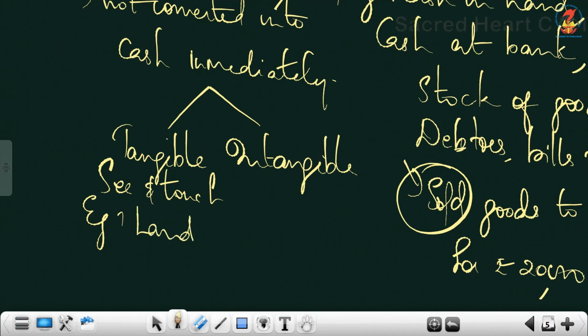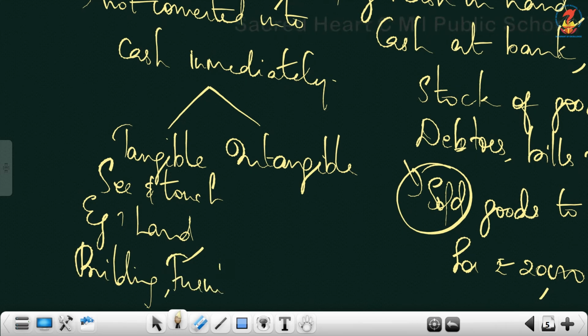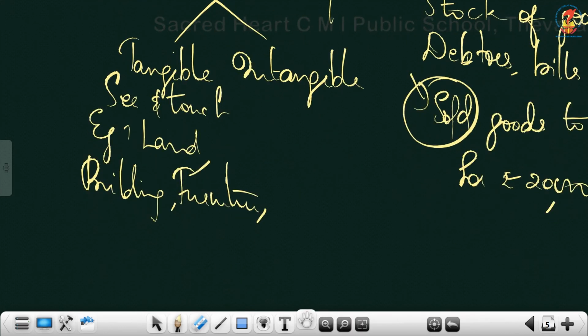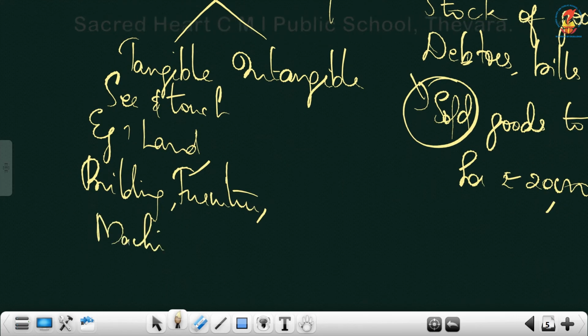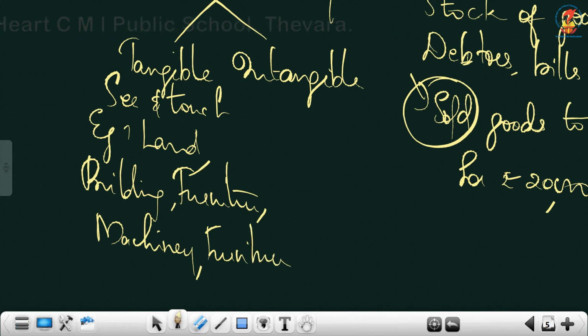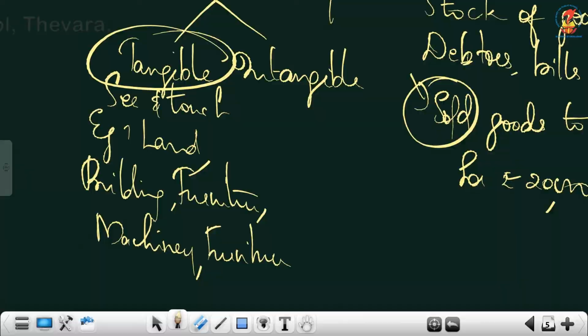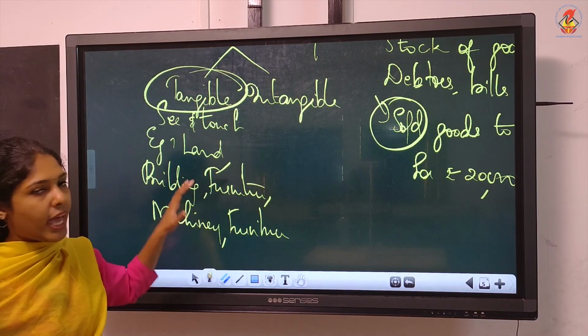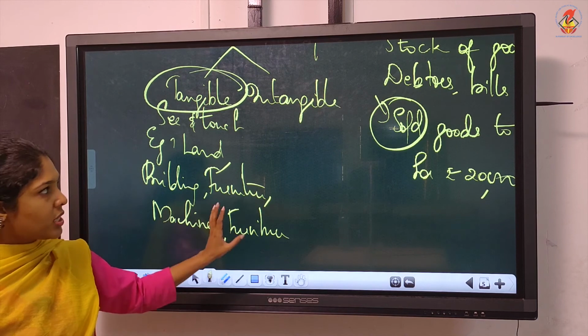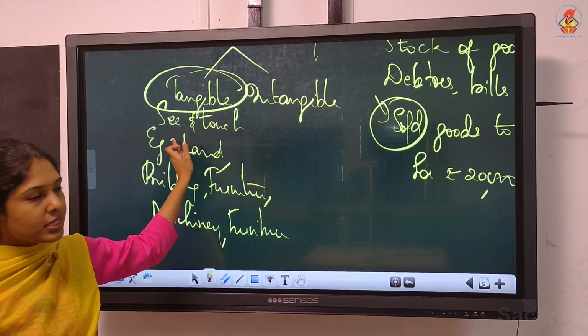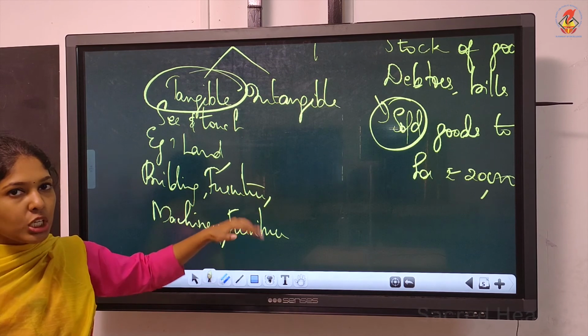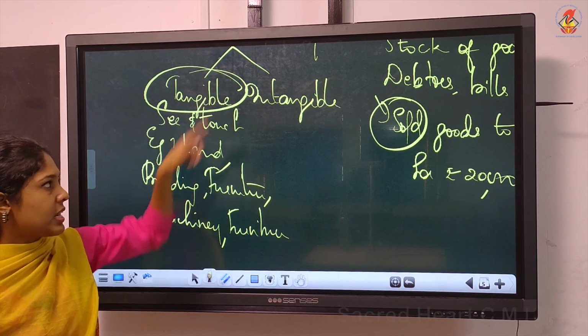Example, land, the building which you have, the furniture which you have, machinery, computer, all these are fixed assets. That means these will not be sold immediately, and at the same time all these are tangible in nature, which we can see and touch also. Such assets are known as tangible. This is the classification of non-current assets or fixed assets.